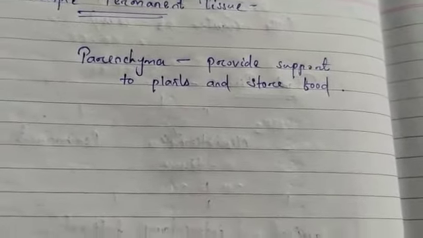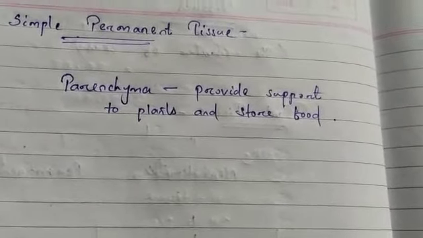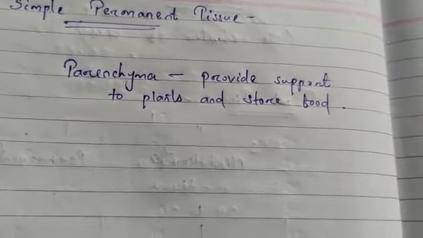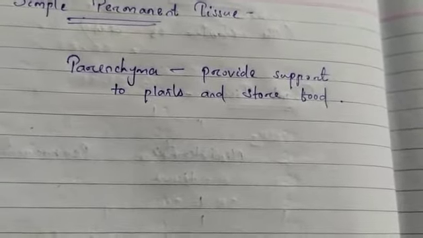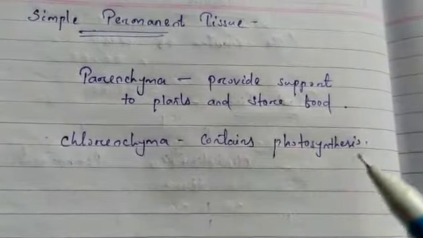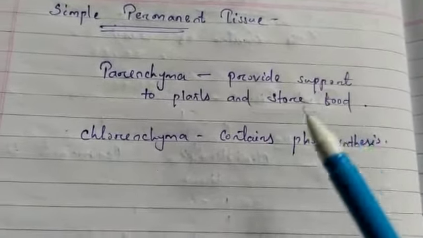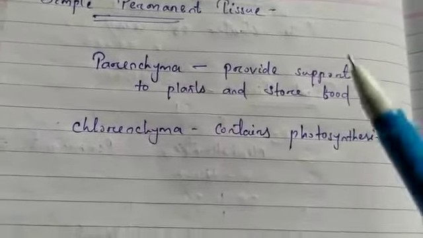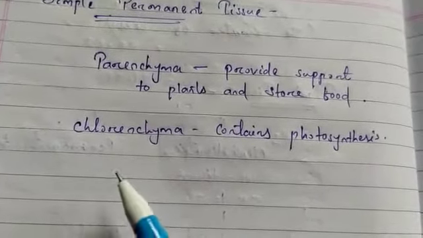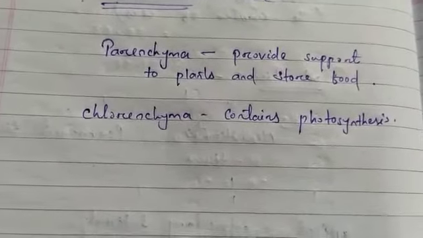In some situations it contains chlorophyll to perform photosynthesis, and when it contains chlorophyll, it is known as chlorenchyma. So a few layers of cells that form basic packing tissue are called parenchyma, which provides support to the plants and stores food. When it contains chlorophyll to perform photosynthesis, it is called chlorenchyma.